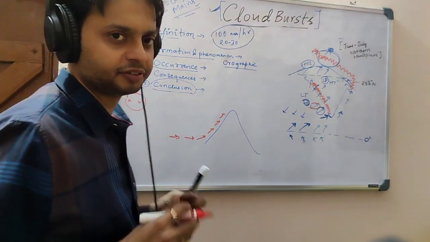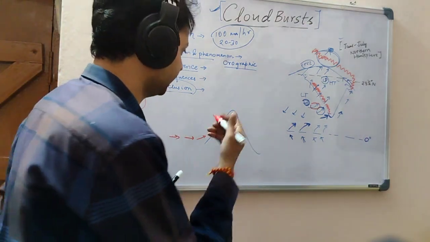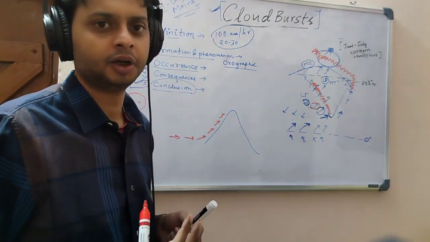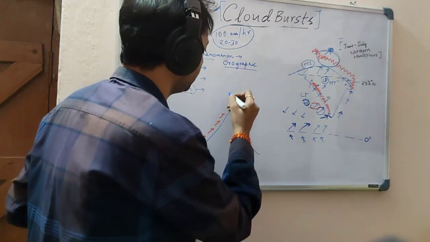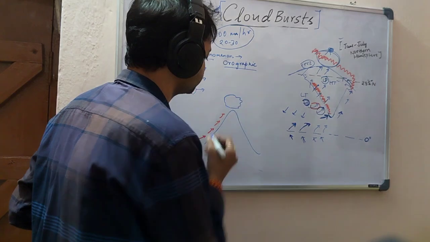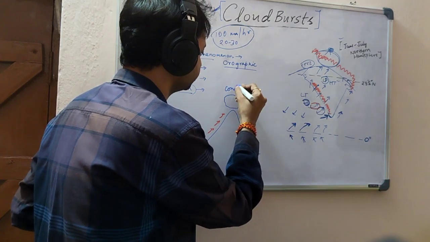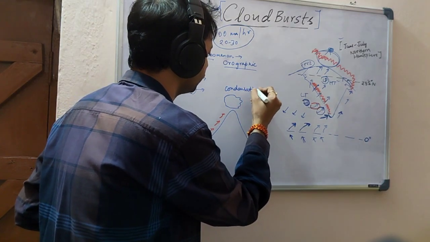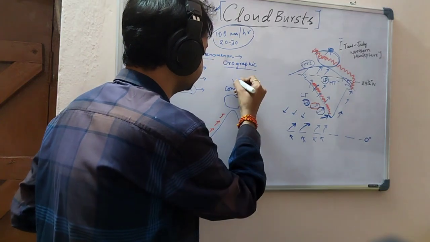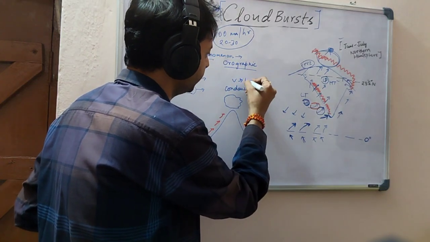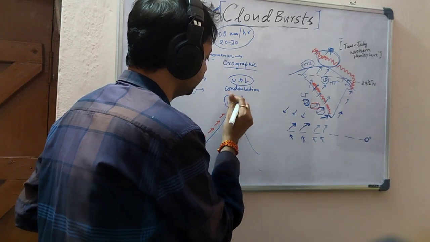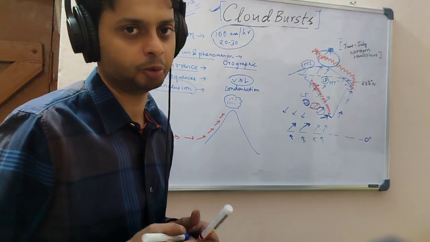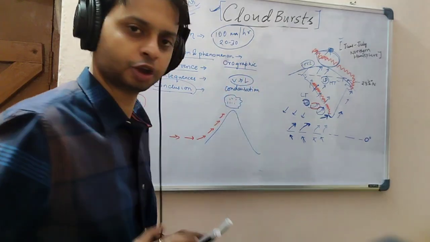So as it rises up, it forms a cloud, and this cloud is generally formed due to the process of condensation. In the condensation process, we already know that the vapor state gets converted into liquid droplets. So these warm winds will have liquid droplets accumulated in cloud form due to condensation.